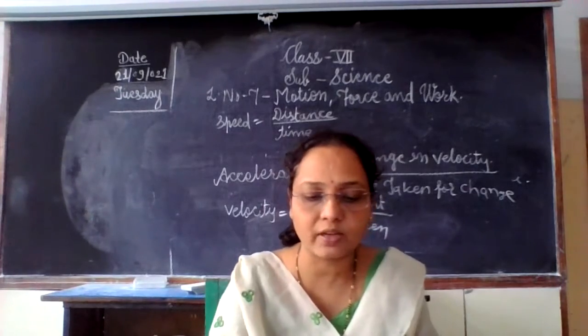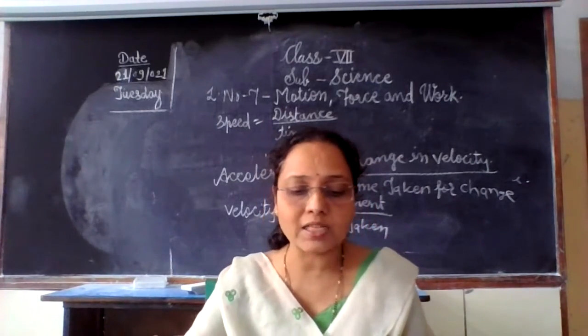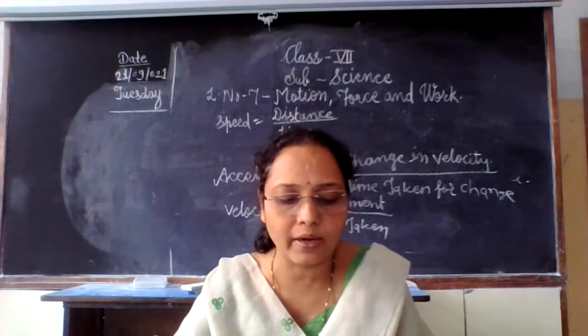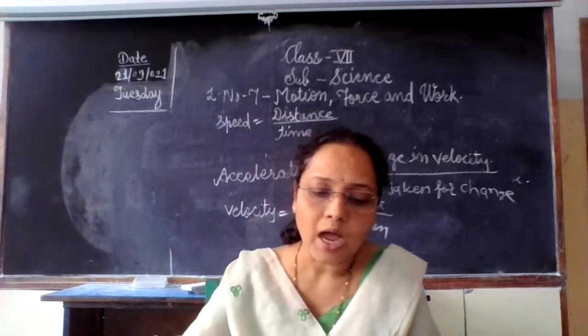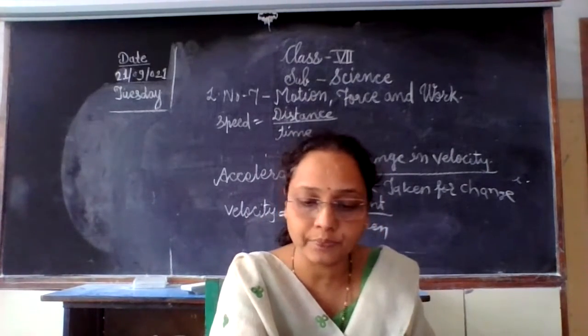The unit of acceleration is meter per second square. Another example: take a glass marble and let it roll on a big smooth table top. After some time, its velocity will decrease and it will stop.